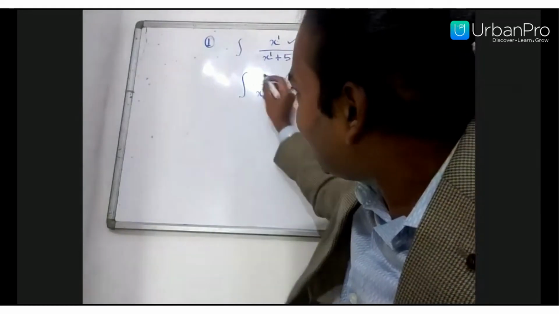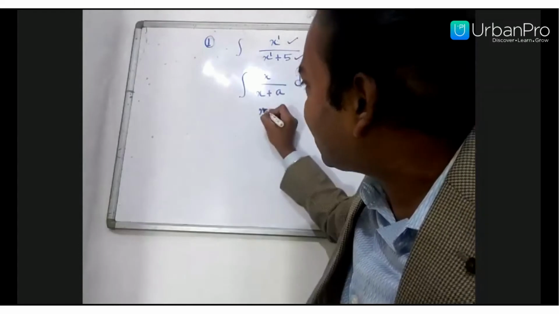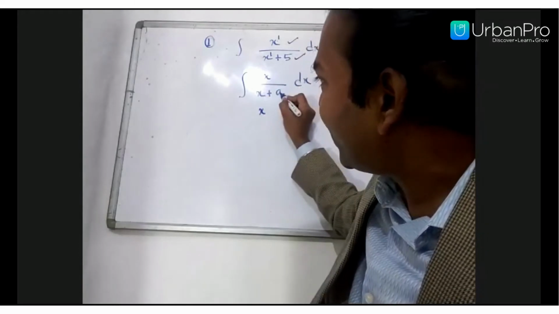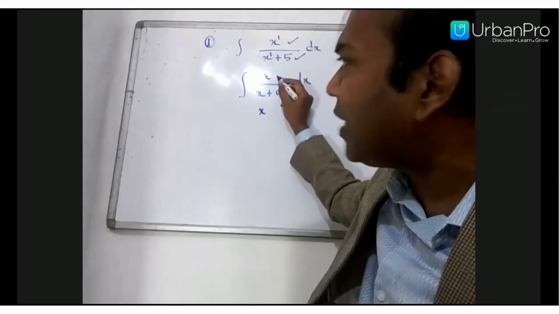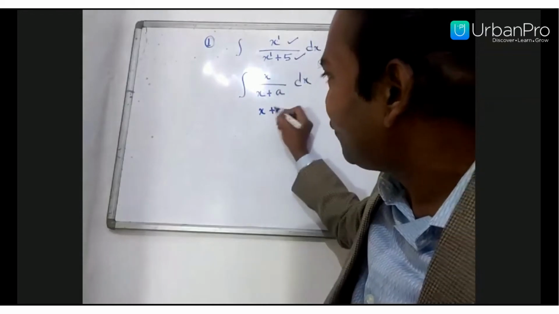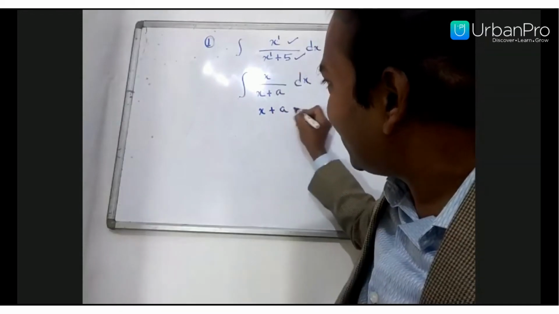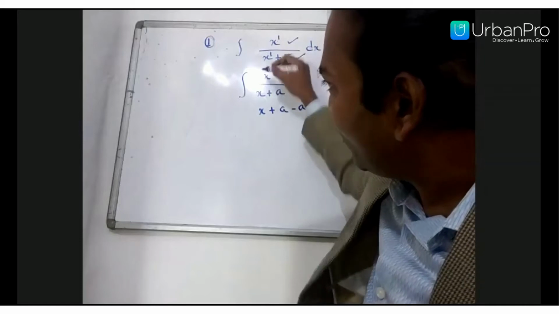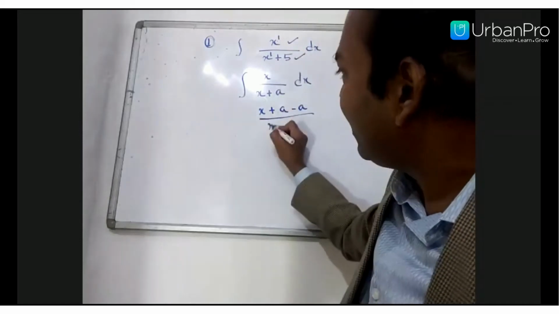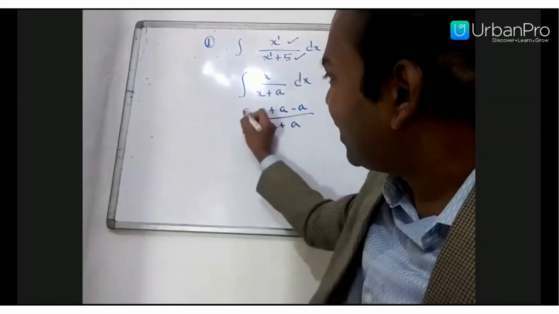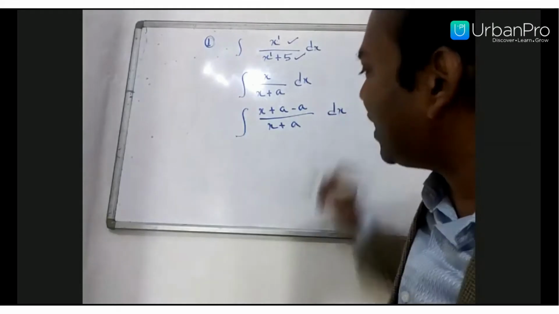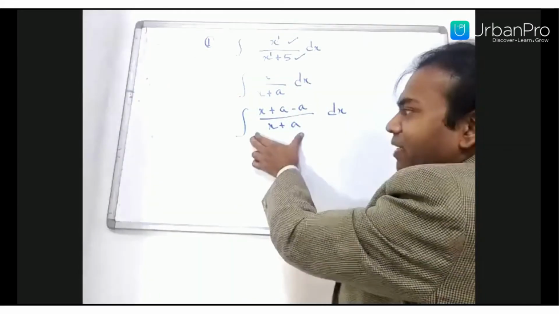It's a very easy method: whatever you have in the denominator, add it in the numerator as well as subtract it. So we can make the numerator x plus a minus a, and the denominator as given. After that you can split it.